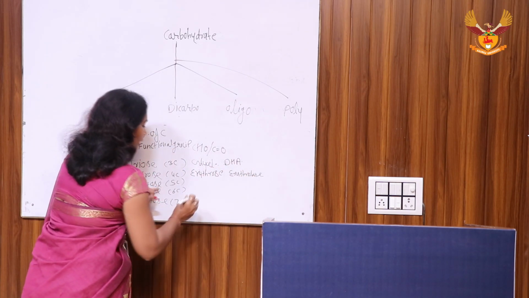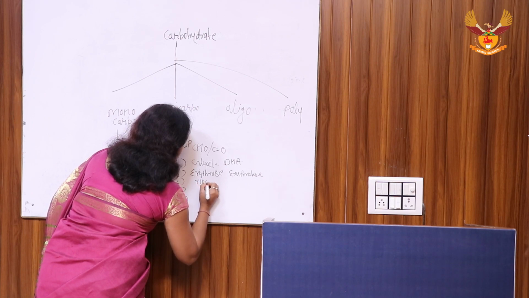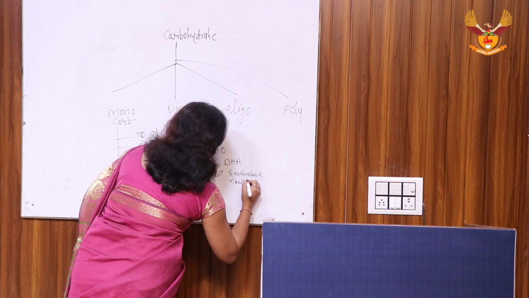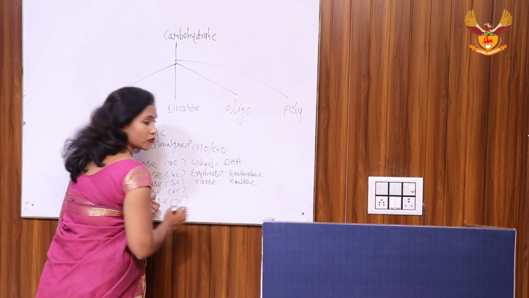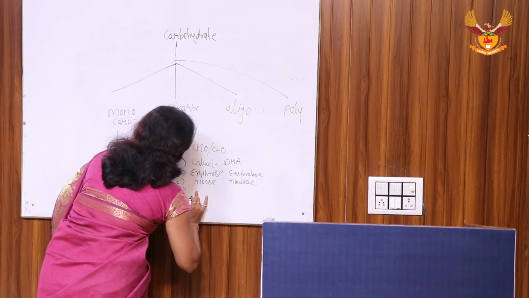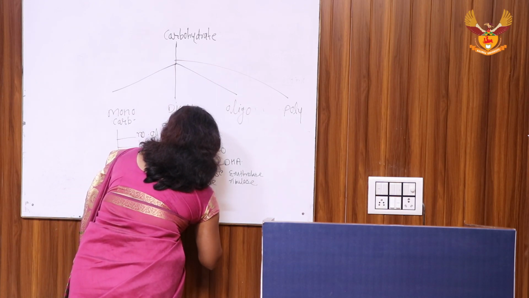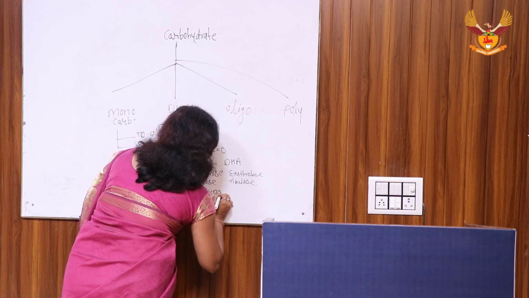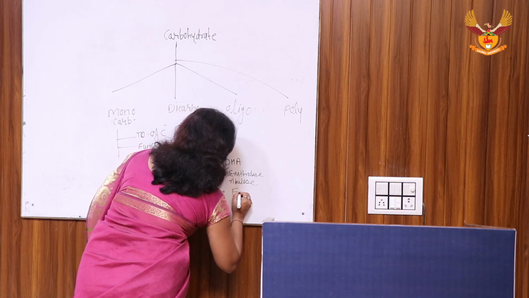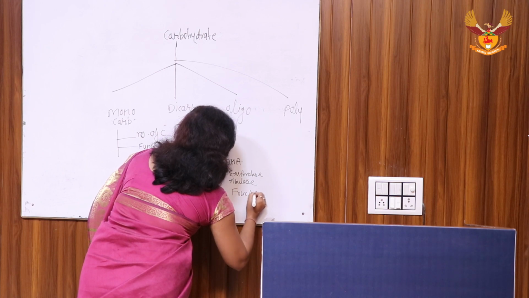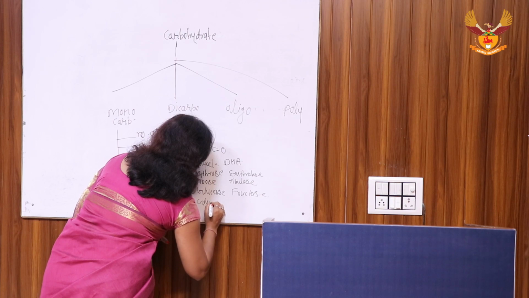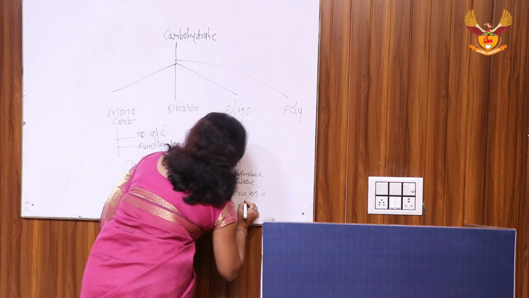Then the 5 carbon are ribose and ribulose. Then hexose: glucose and fructose. The examples of heptose are glycoheptose and pseudoheptose.